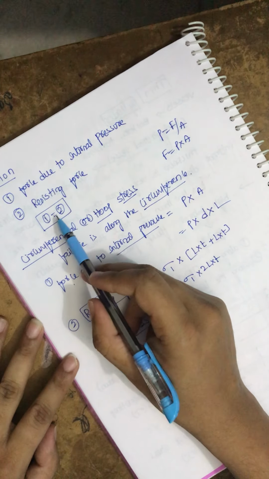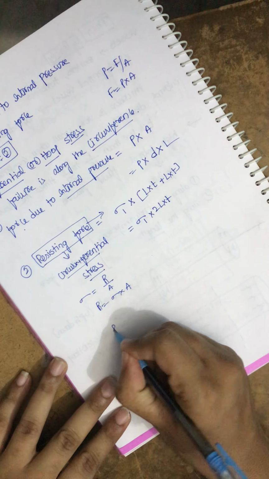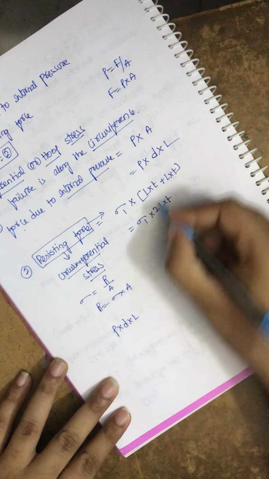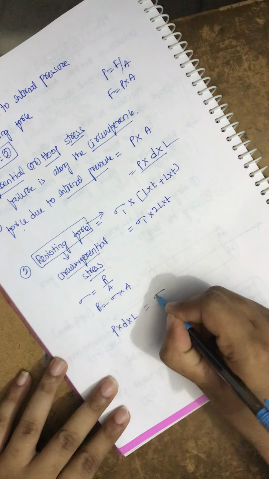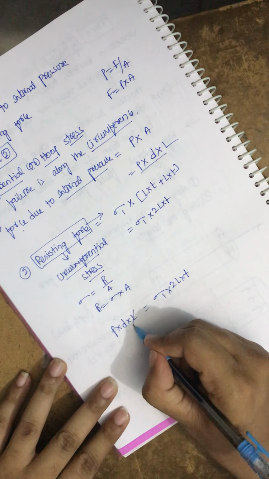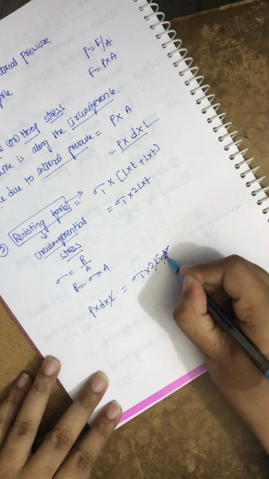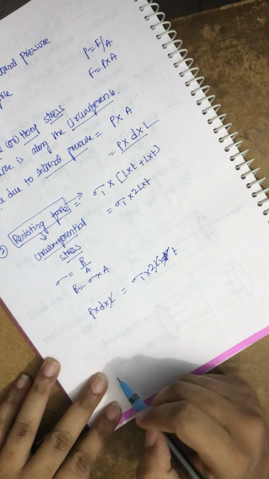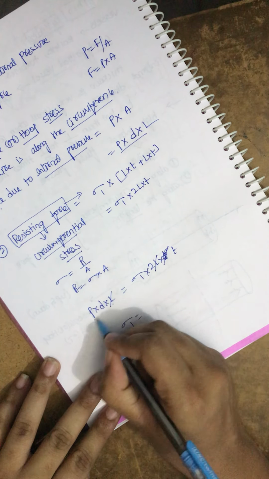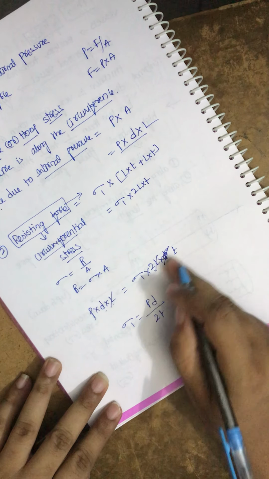What we said, to have a safe design, we should have both the forces equal. That means our P into D into L, the first one, is equal to sigma 1 into 2L into T. L cancels. This is T, okay? L cancels. Now sigma 1 is equal to PD by 2T. We bring it here.